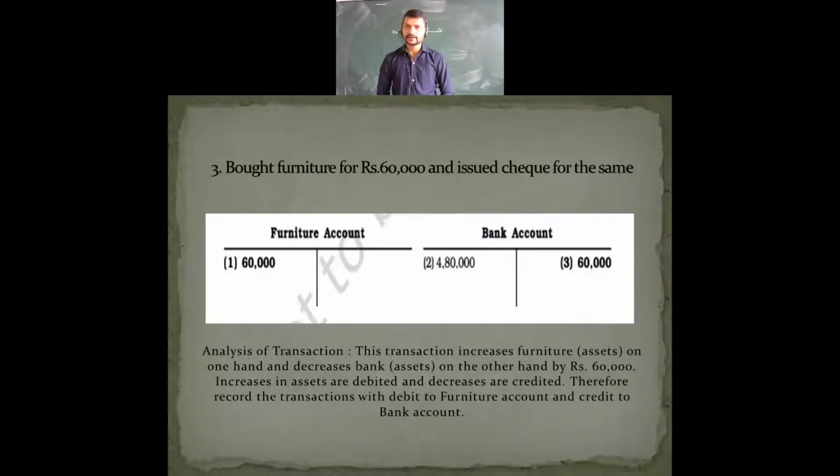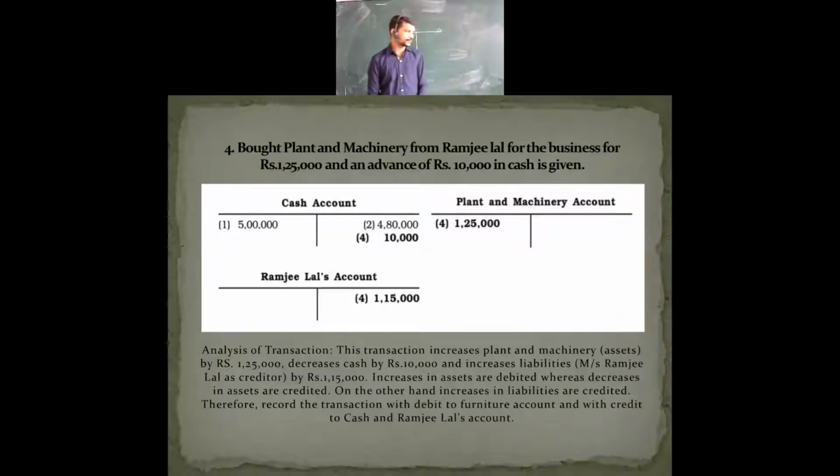How are we recording the transaction here? The furniture account is debited and the bank account is credited. So that is the third point. Now let's see another one. Now, what do we see in the fourth point?